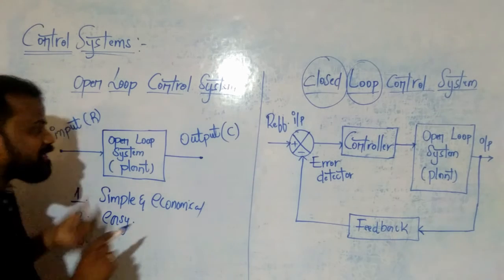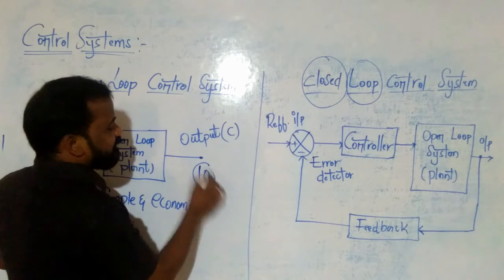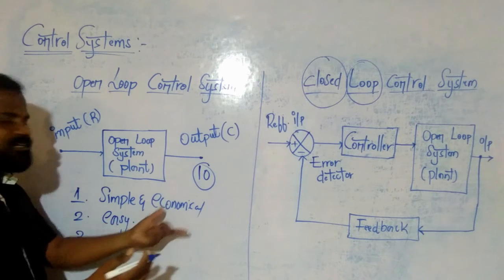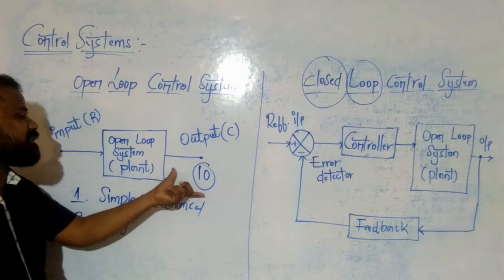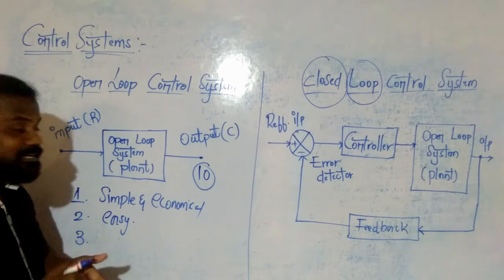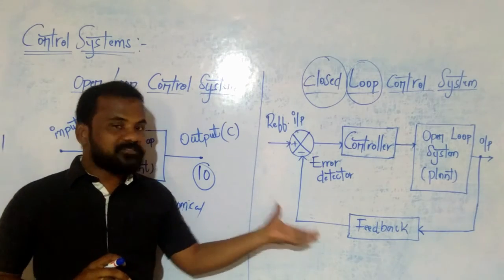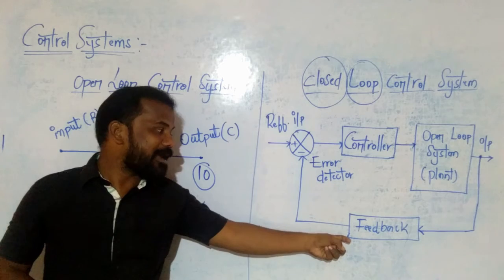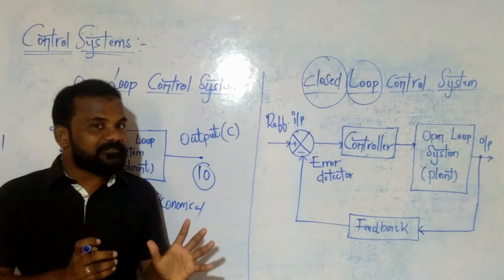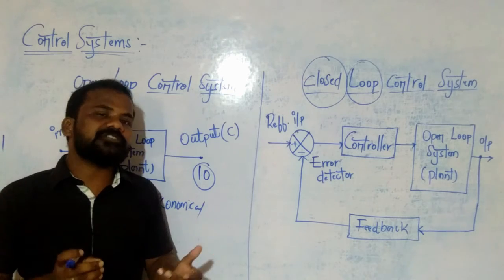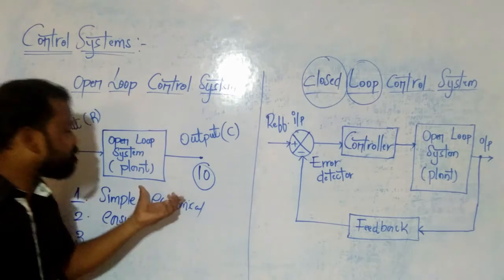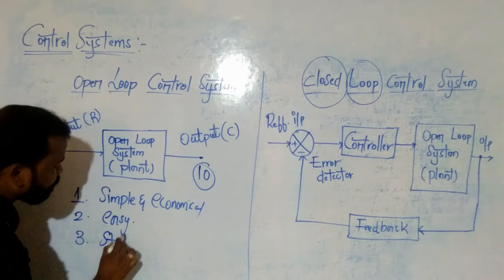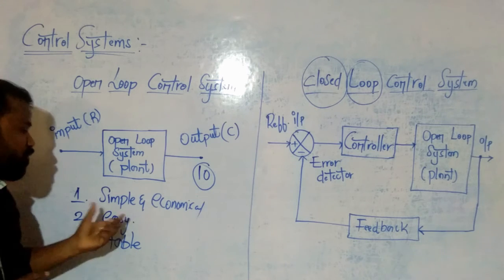It means, for example, I got 10 as the output in an open loop control system. So this value is always fixed in case of an open loop control system. But in case of a closed loop control system, if the output is not accurate, then again the system changes. It means through the feedback system, the output is always affecting the input to get accurate values. It means this is not stable, but this particular open loop control system is stable. Clear? So this is the third advantage of an open loop control system.